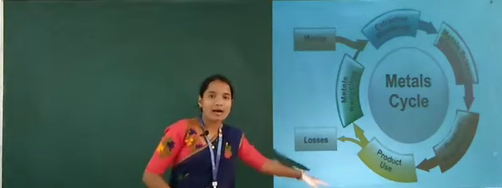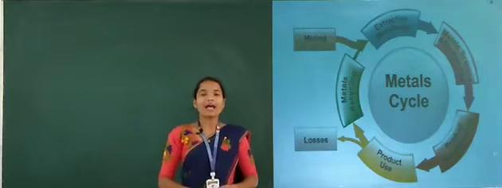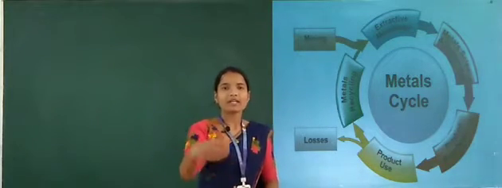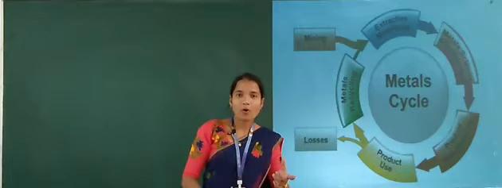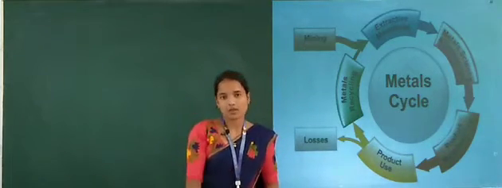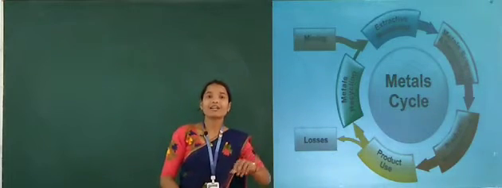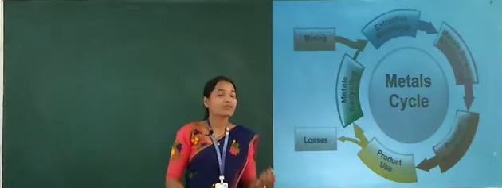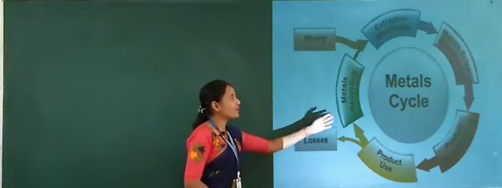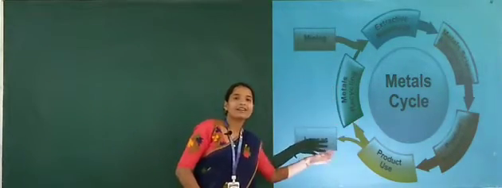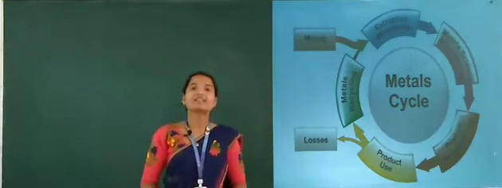Then it comes to the market, which is the product use. The product is used or it is useless, meaning it provides a profit or it provides losses. The lost metals again undergo the recycling process, and then the cycle continues. This is about the metals cycle.